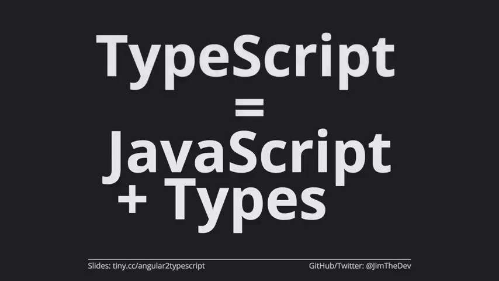So TypeScript is somewhere in the middle here. It's called duck typing, which means that you can use types if you want. You can use types if you don't want. It is whatever you want. But the more that you use the types, the more you're going to get back from your tools. So we'll talk a bit about what that looks like. But bottom line is, if you want to use TypeScript, you can just take your files, rename them to .ts, and they are now valid TypeScript. You might not get anything back from them. You might not get any benefit, but it certainly is not going to hurt.